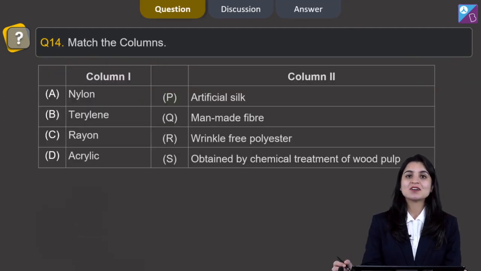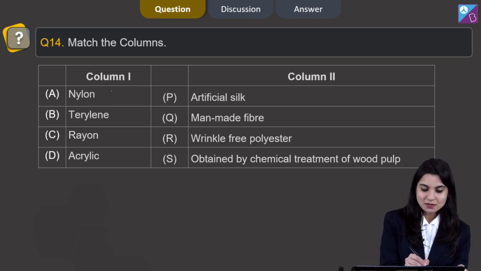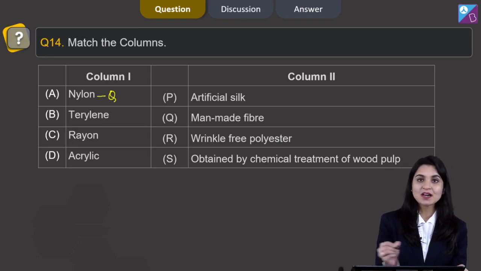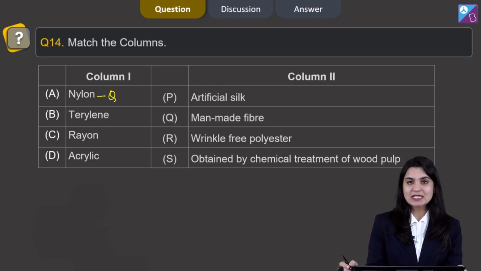Section 4, which is a matrix match type question. Question 14, column 1 and column 2 are given here. We'll match the entities of column 1 with the entities of column 2. Let's see. Nylon, artificial silk, no, nylon is not an artificial silk. Man-made fiber, yes, nylon is a man-made fiber, so we'll match it with Q. Wrinkle-free polyester, no, nylon is not a polyester. Obtained by the chemical treatment of wood pulp, this is also incorrect for nylon, so we'll match nylon with Q only.